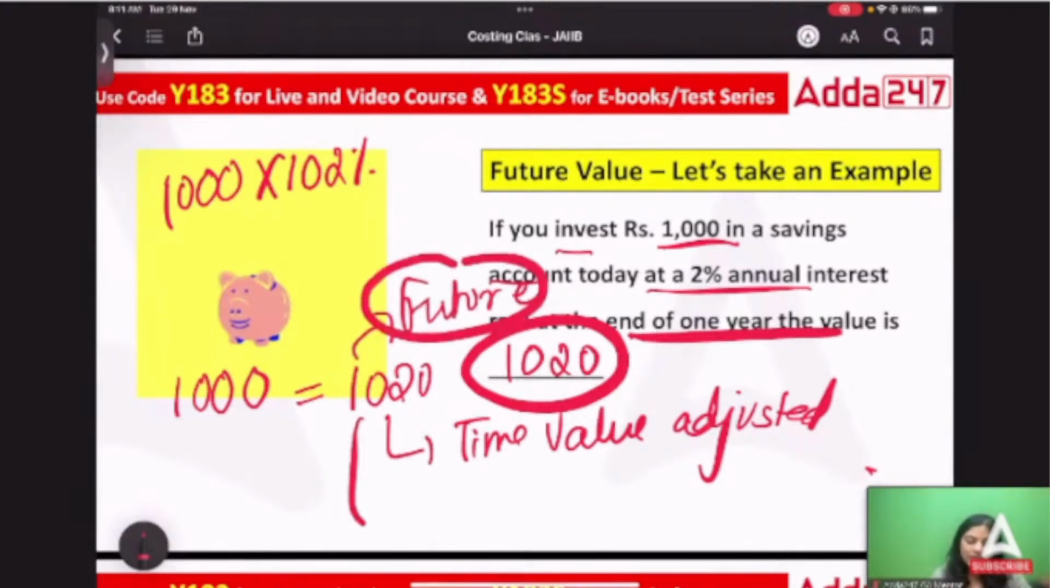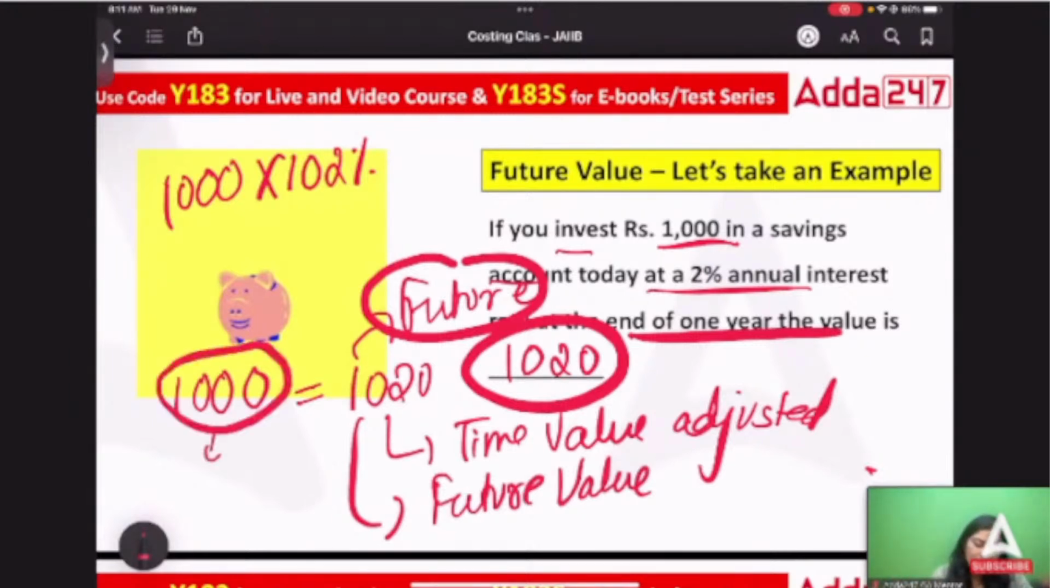This value is called future value. The amount that you will receive after a year, after 6 months, after 8, 10, 12 months is called future value. The amount that we are investing today, in the present, is called present value. I hope this is clear.